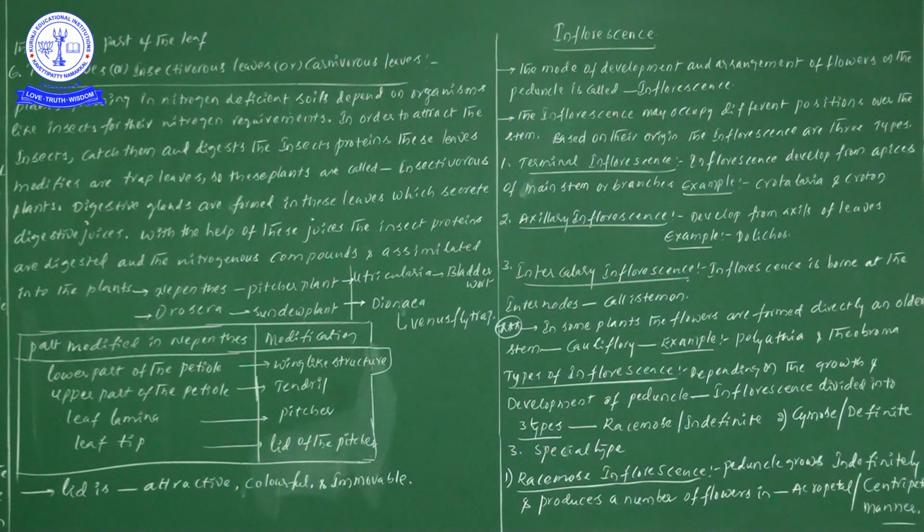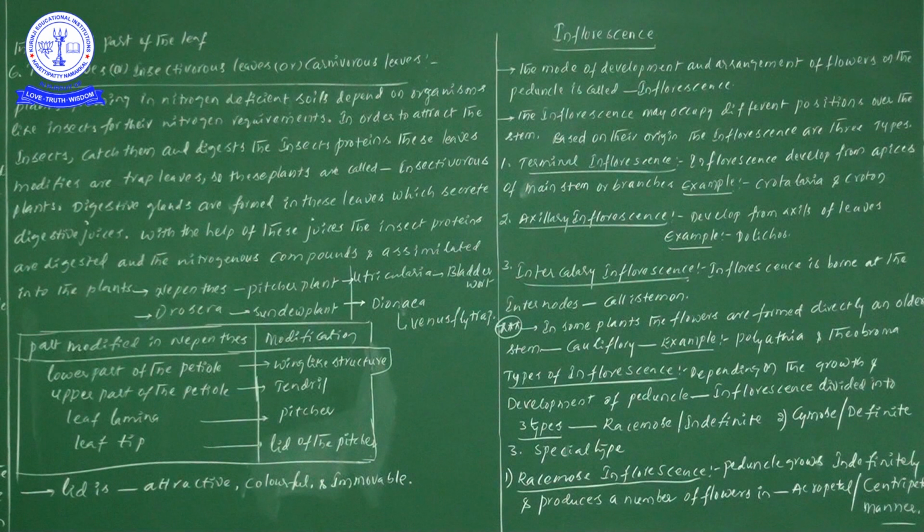So thereby finally what is happening? Nitrogenous compounds are assimilated into the plants. So that particular insect is digested, and thereby what compounds or proteins are present in the insects, everything will enter into the plants.